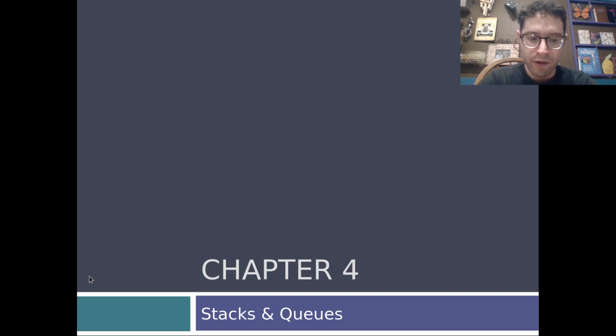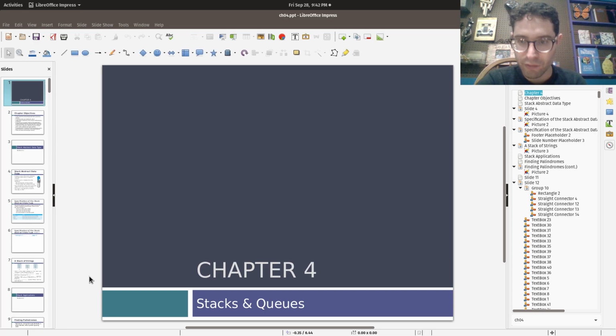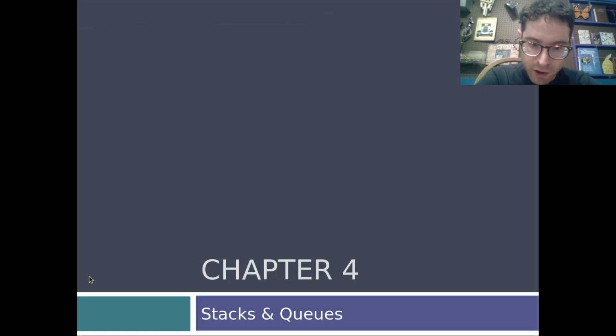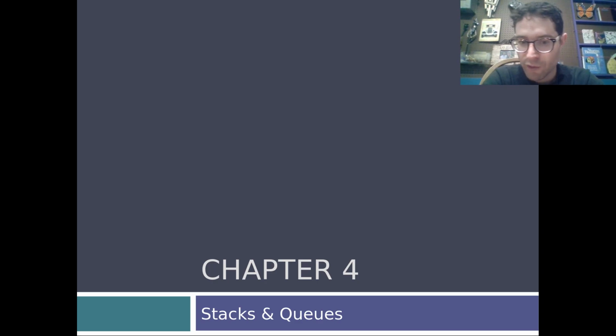Alright, so now that we're done with linked lists, it's time to discuss the next chapter, which is stacks and queues. In the previous version of this book, they were chapter 3 and chapter 4, and they've been merged into chapter 4 together. The first half of the chapter is stacks, and the second half is queues. Now, these chapters are going to go by fairly quickly in comparison to chapter 2, mainly because stacks and queues are much easier versions of linked lists.